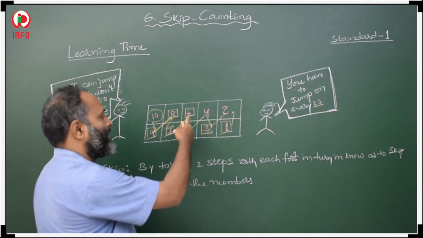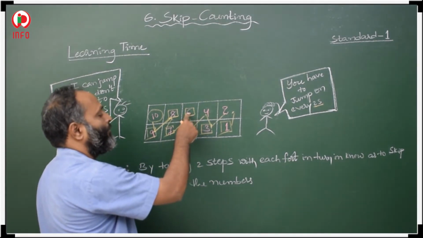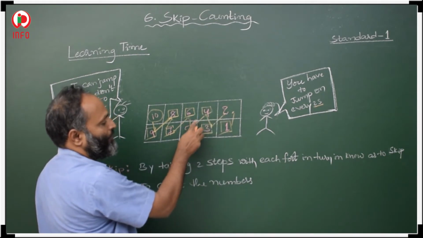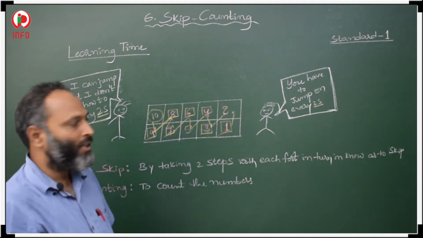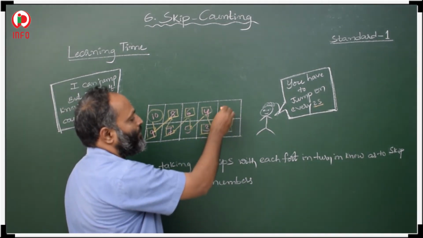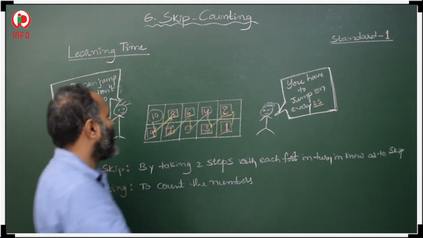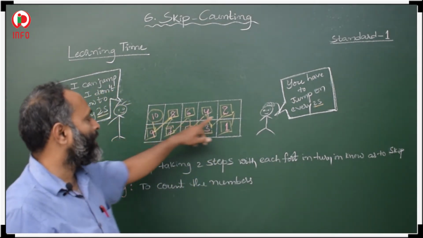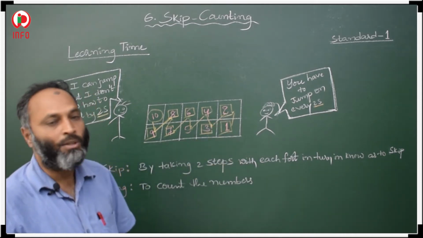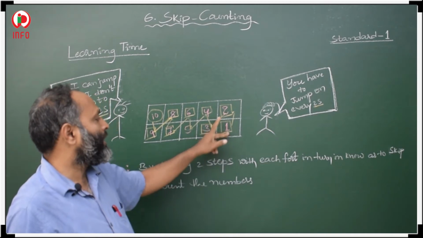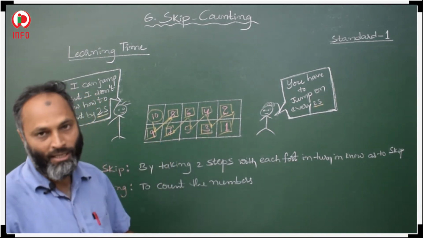Then 6 to 5 is one step, 5 to 4 is the second step. From 4, 4 to 3 is one step, 3 to 2 is another step. If he skips 2s from 10, finally he will be at 2. And if she skips from 1, finally she will be at 9, okay?